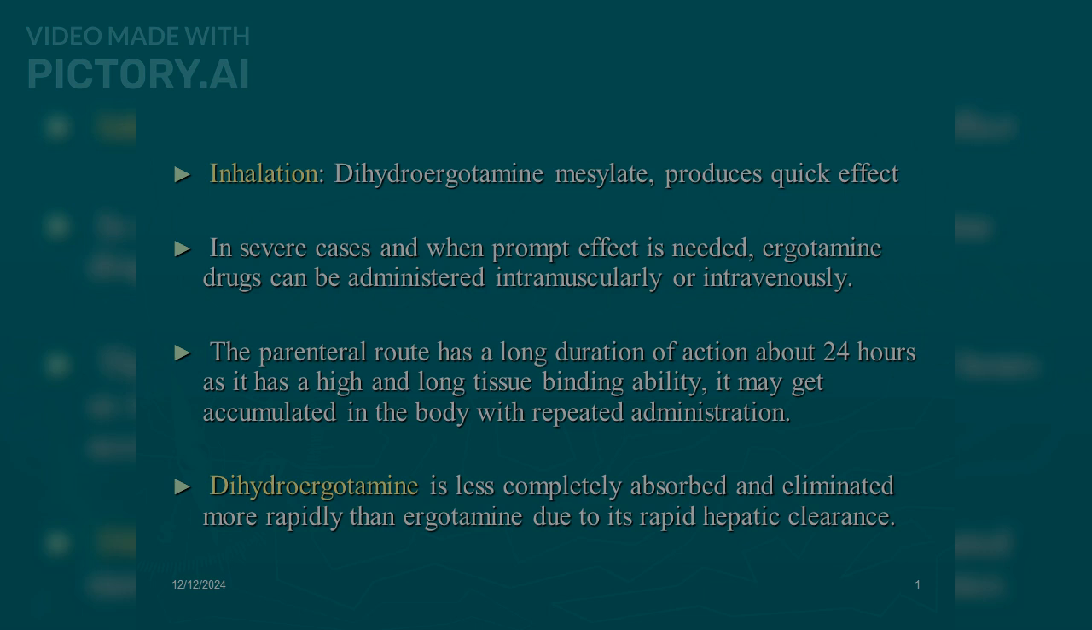When a prompt effect is needed, ergotamine drugs can be administered intramuscularly or intravenously. The parenteral route has a long duration of action, about 24 hours, as it has a high and long tissue binding ability. It may accumulate in the body with repeated administration. Dihydroergotamine is less completely absorbed and eliminated more rapidly than ergotamine due to its rapid hepatic clearance.